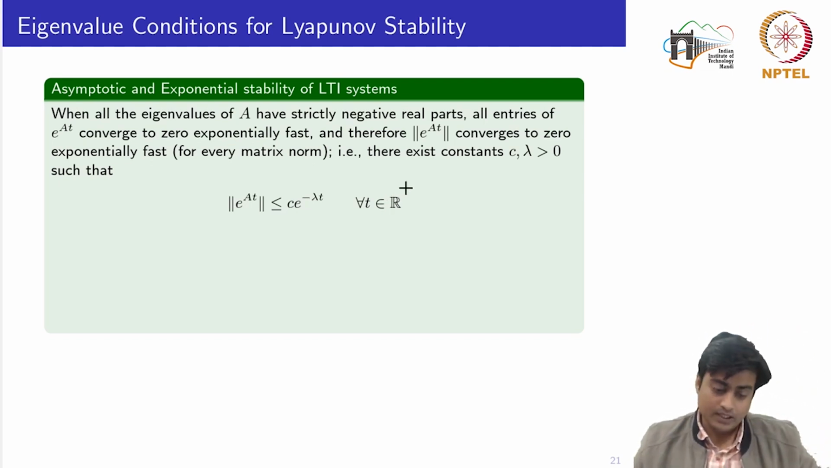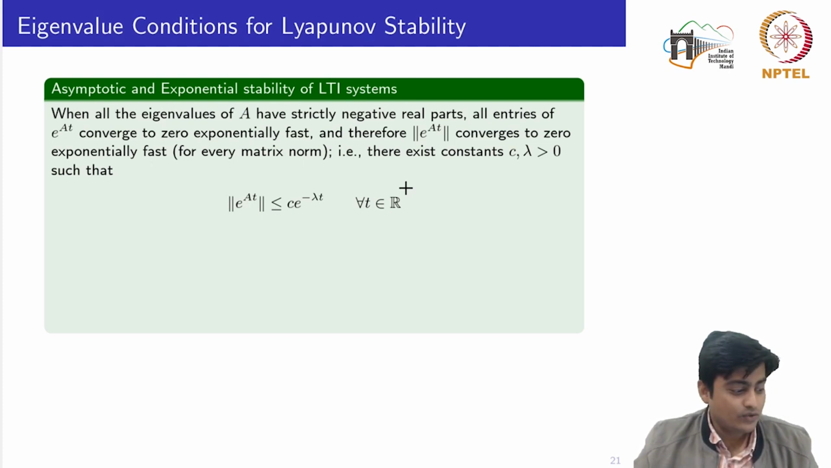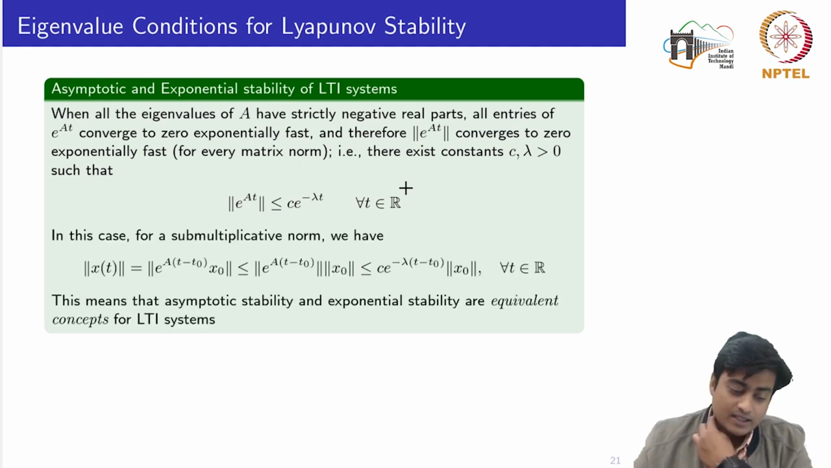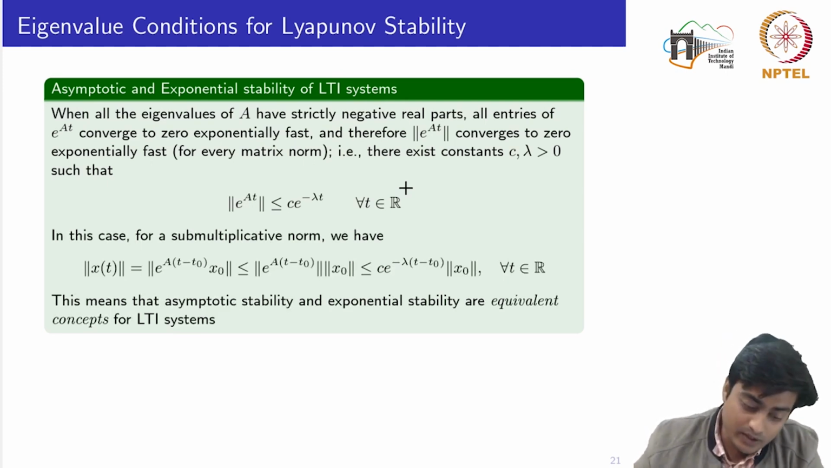Okay. So in fact you can also see this equivalence from a logical proof, since we know at the outset that for linear systems the response is exponential in nature. So even if it is decaying or diminishing asymptotically towards 0, it will decay exponentially. So we have asymptotic and exponential stability equivalent, particularly for LTI systems.